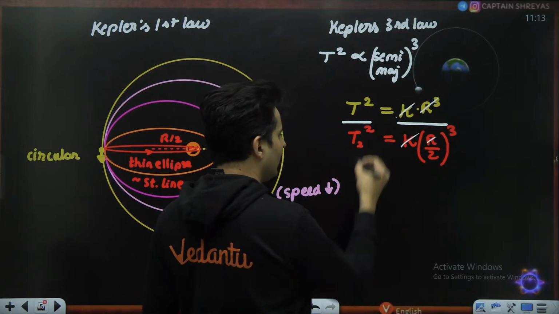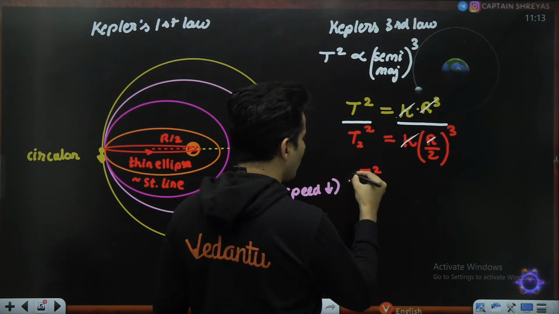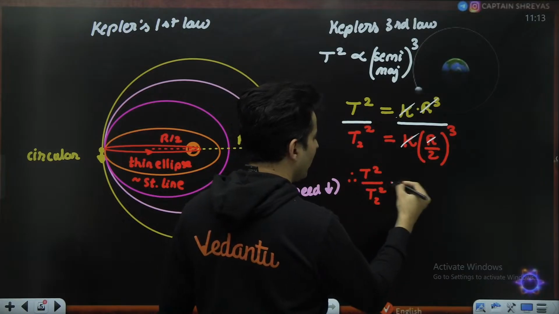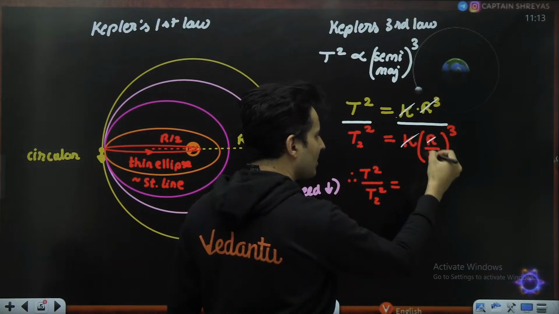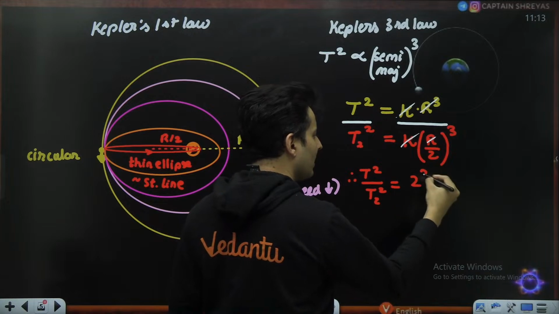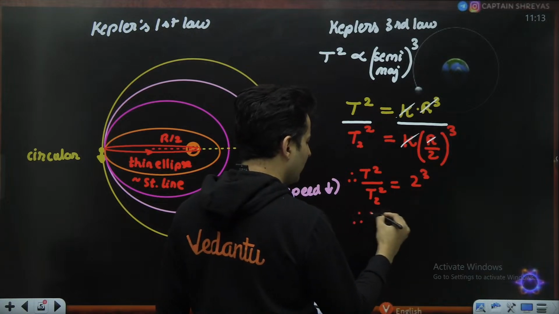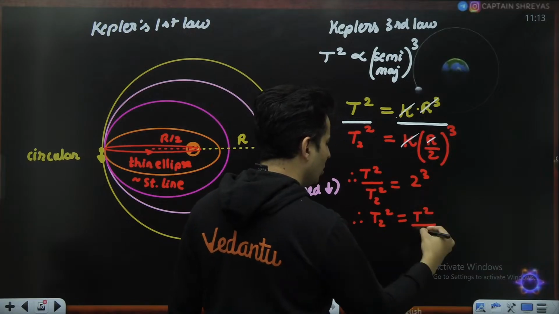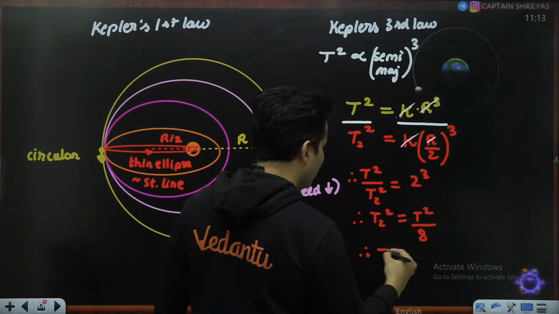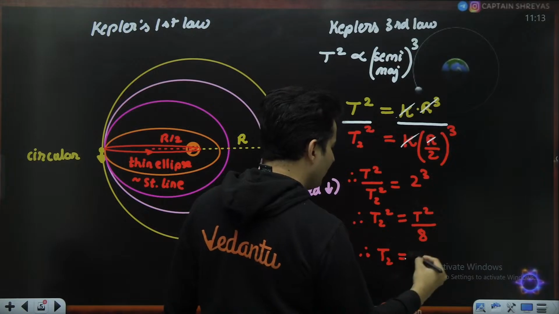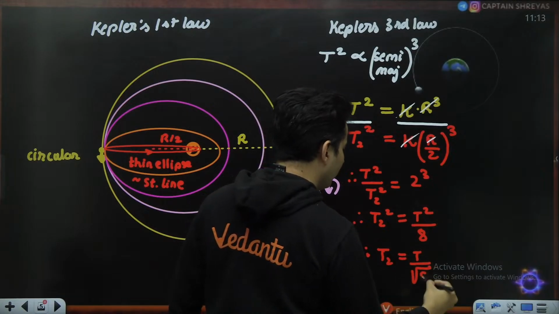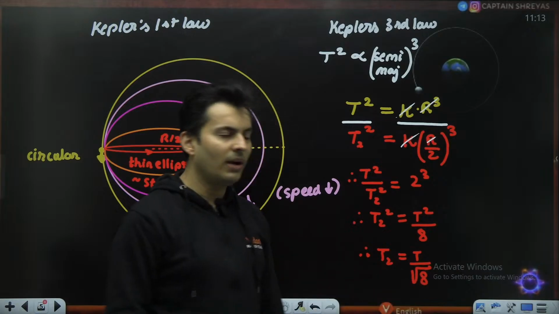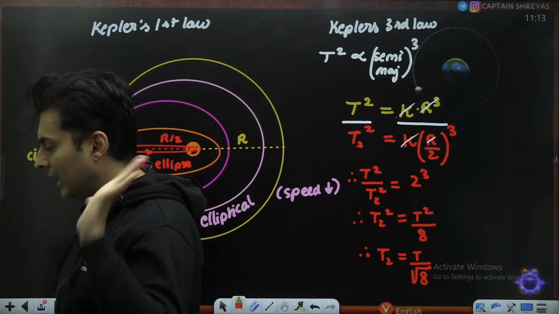I am left with T squared by T2 squared equal to 1 by (1 by 2) cubed, so this 1 by 2 cubed goes on the top. Therefore, T2 squared will be T squared by 2 cubed, which is nothing but 8. Therefore, T2 will be T by root of 8.